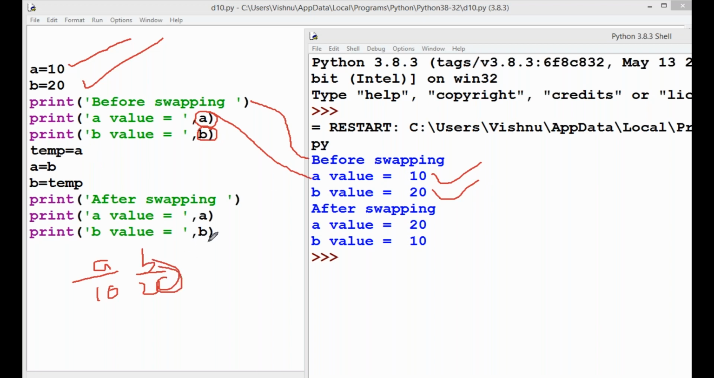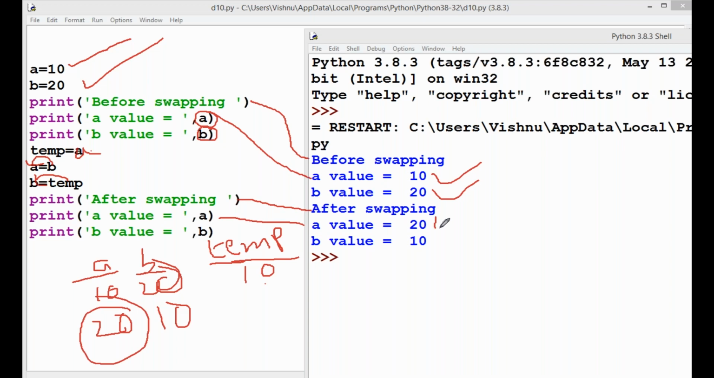For swapping, you take one variable. The variable name is temp. This is called a temporary variable. So now the A value, 10, is assigned to temp. The value of B, 20, is assigned to A. And then temp, value 10, is assigned to B. After swapping, the value of A is 20, and the value of B is 10. This is the reason.